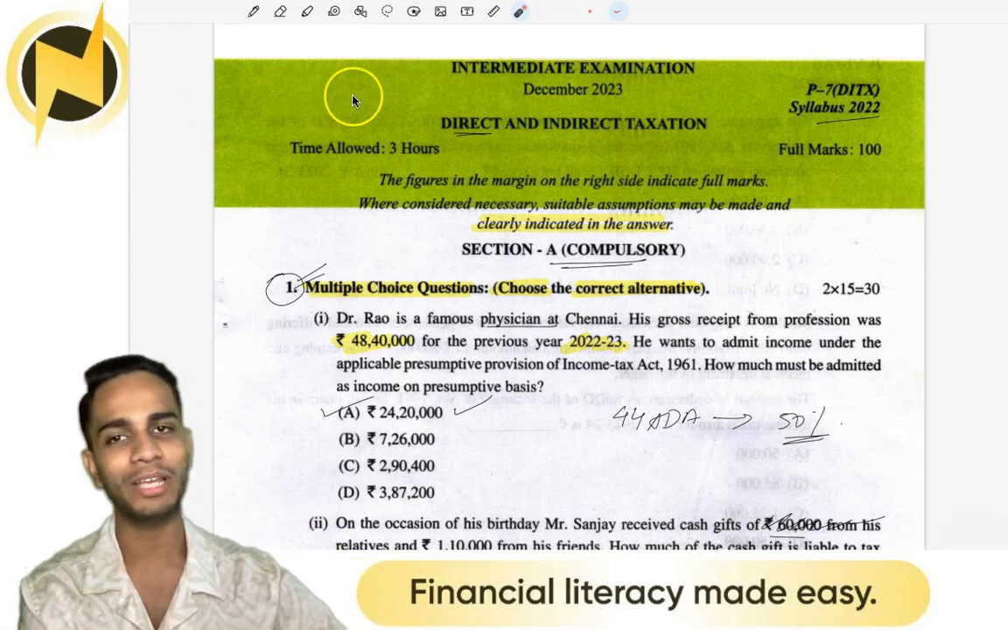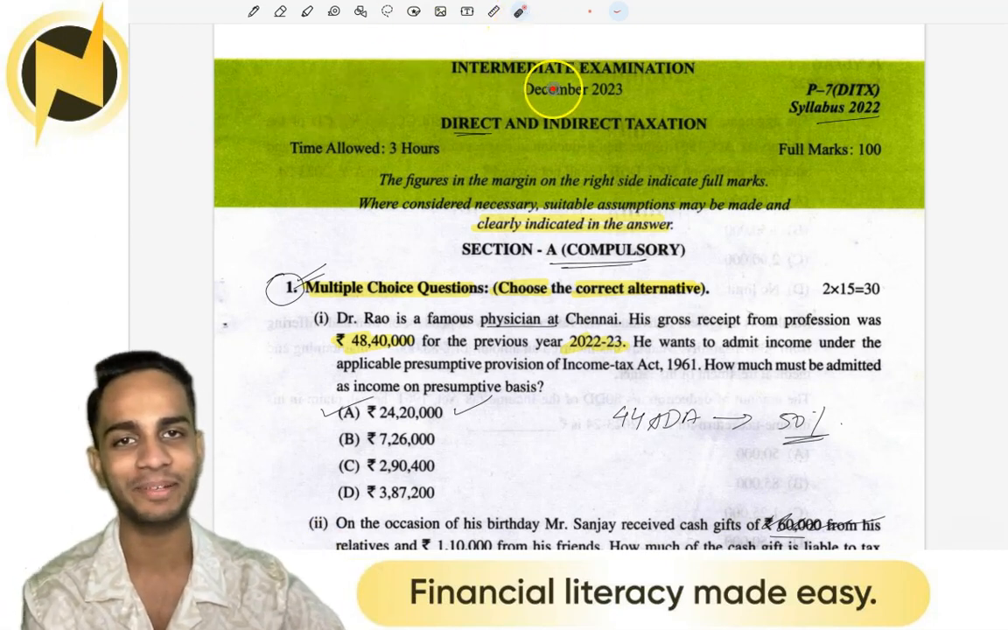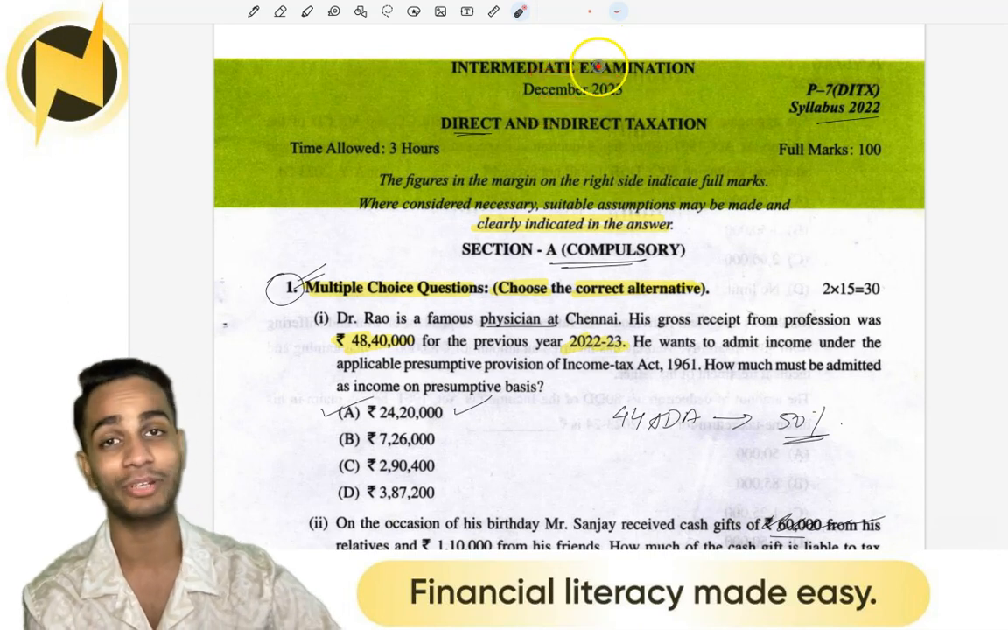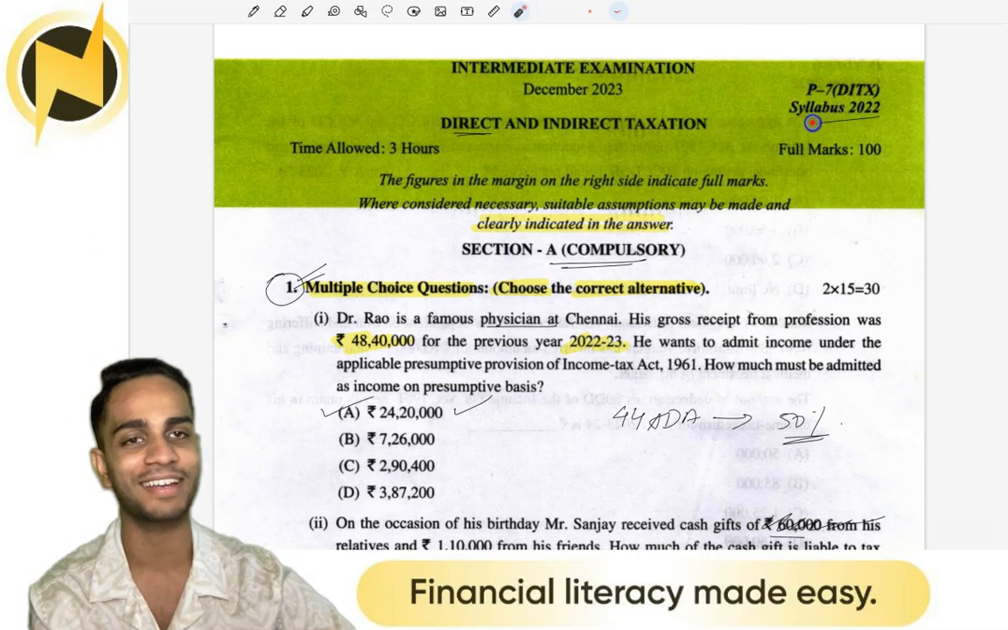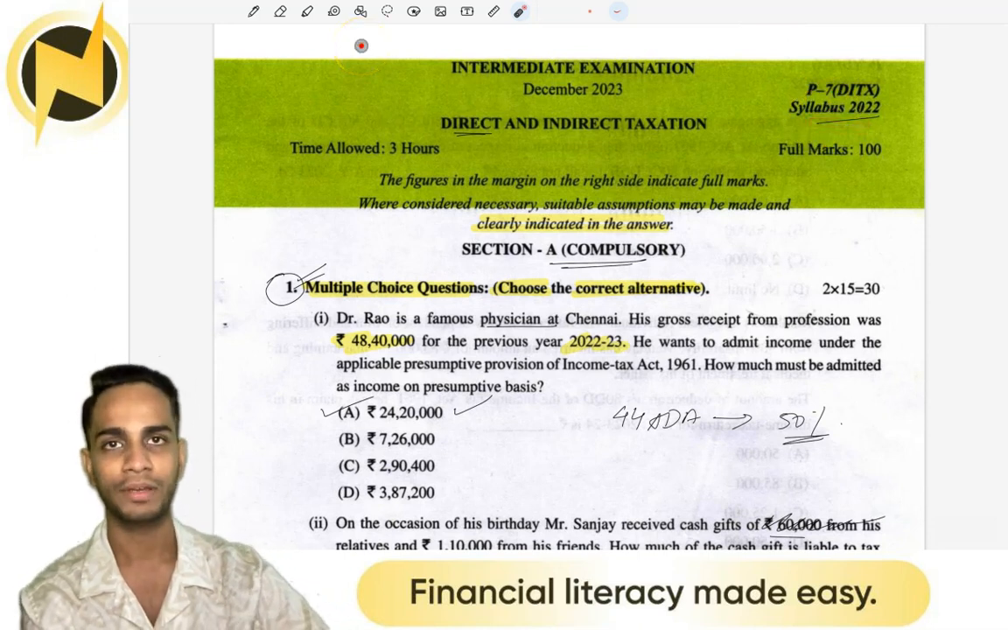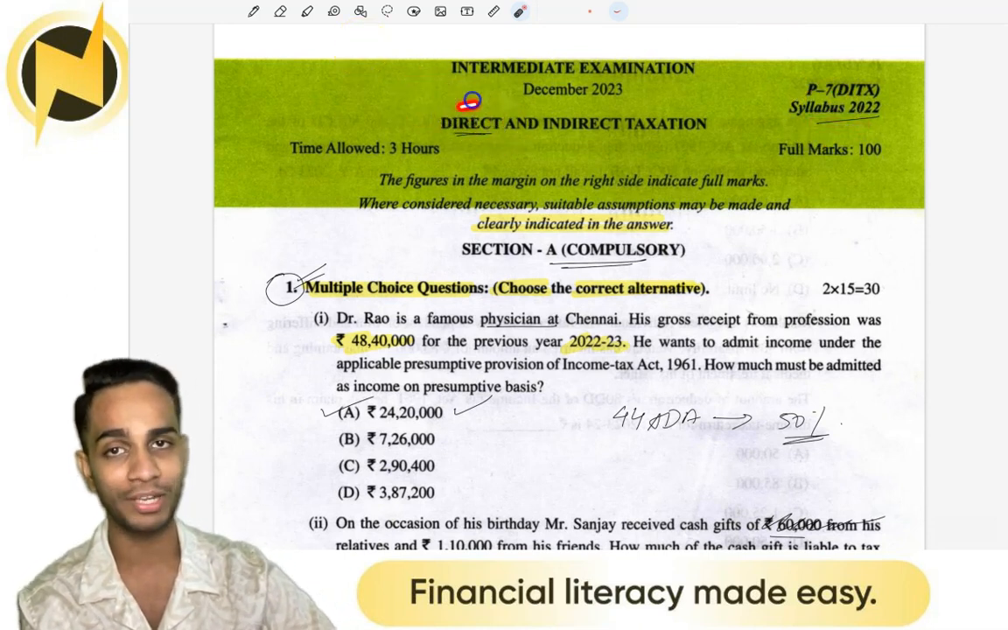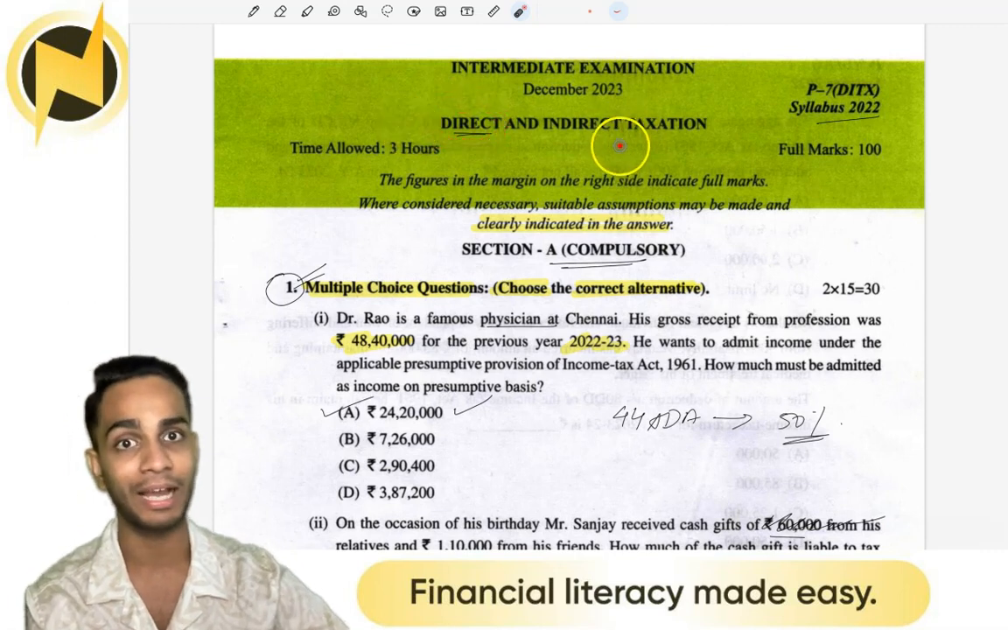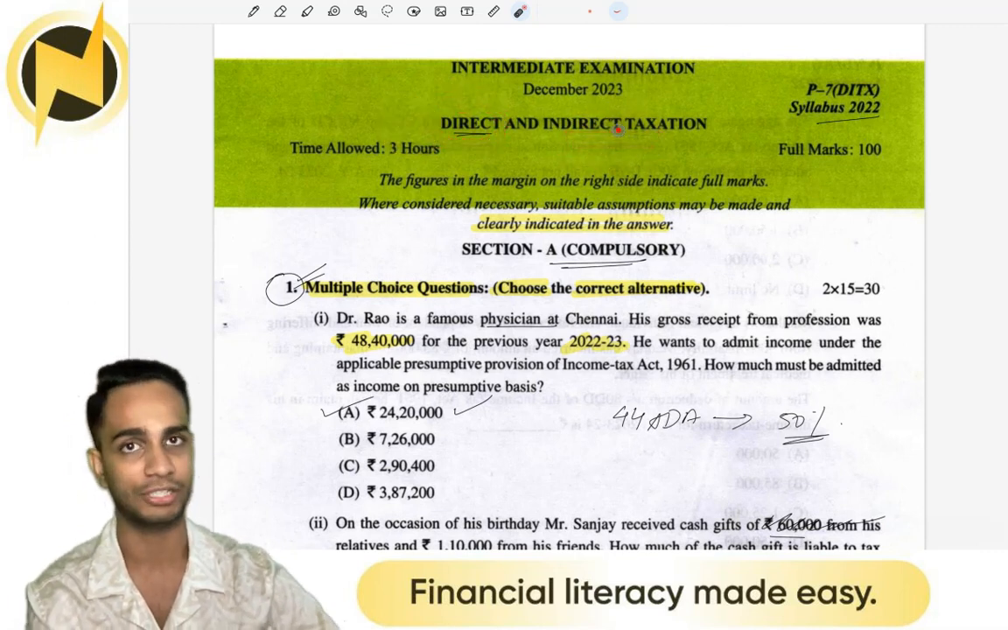In this video, we'll be having an analysis of our intermediate examination from December 2023 term for paper 7, direct and indirect taxation, as under syllabus 2022. But please do keep in mind, I'll be only covering direct tax in this particular paper. I'll be doing a separate video for indirect taxation.